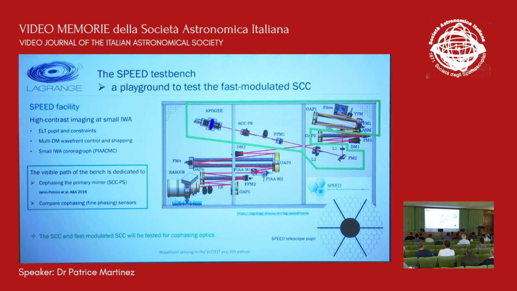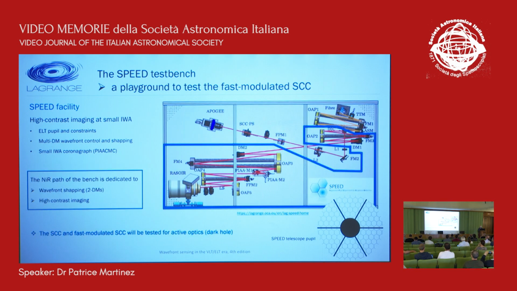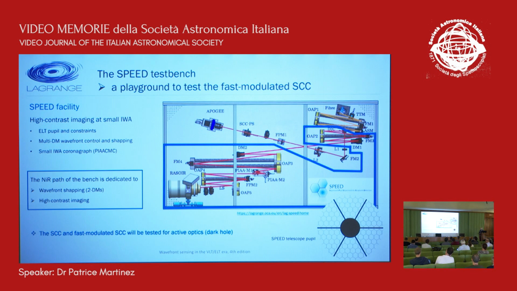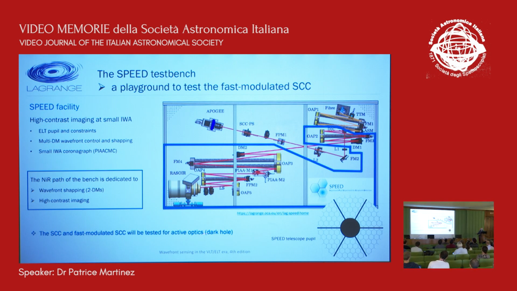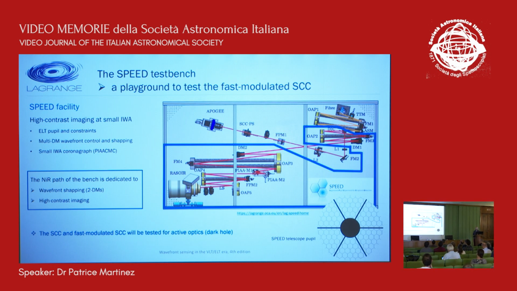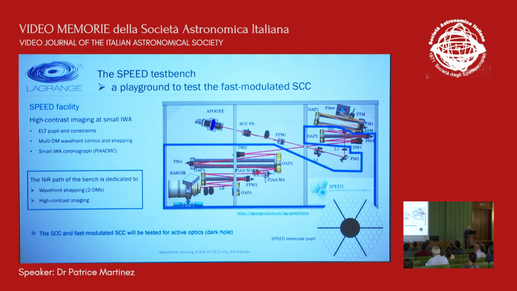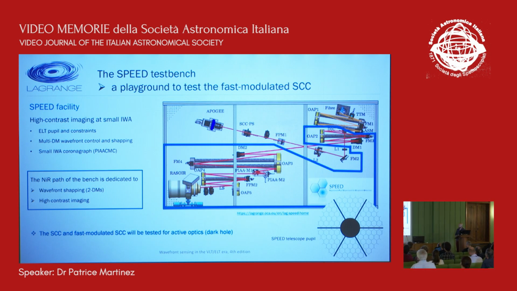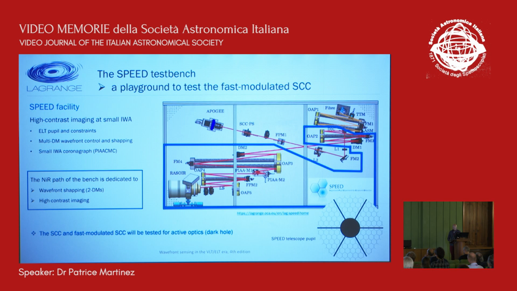And the visible path, which is in the green zone here in the bench, is dedicated to the co-phasing of the primary mirror. And we will have the opportunity to test and compare the conventional SCC with the fast modulated SCC for co-phasing optics. And in the near-infrared path of the bench, that is dedicated to high contrast imaging with wavefront shaping and coronagraphy, we will do the same comparison with a conventional SCC and a fast modulated SCC, but not for co-phasing optics, but for dark hole creation in the science image. So we will be able to compare the two systems for two different applications in the same optical bench.